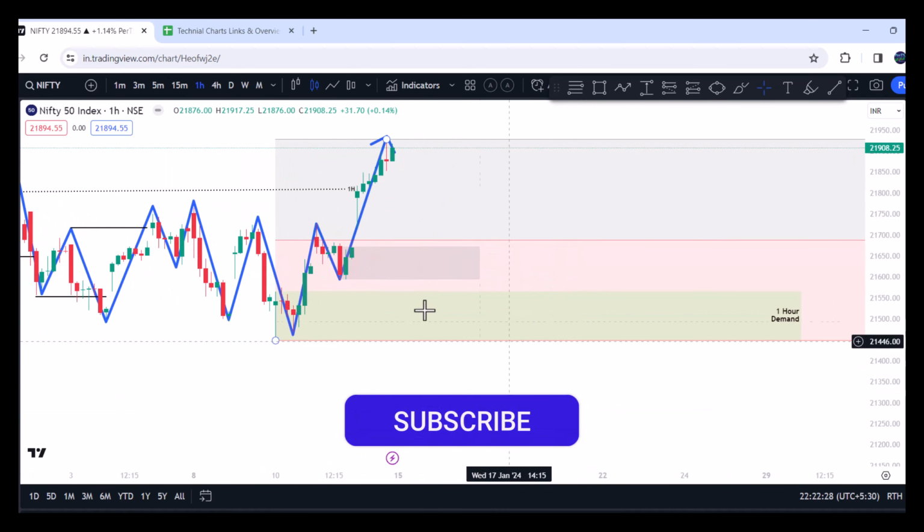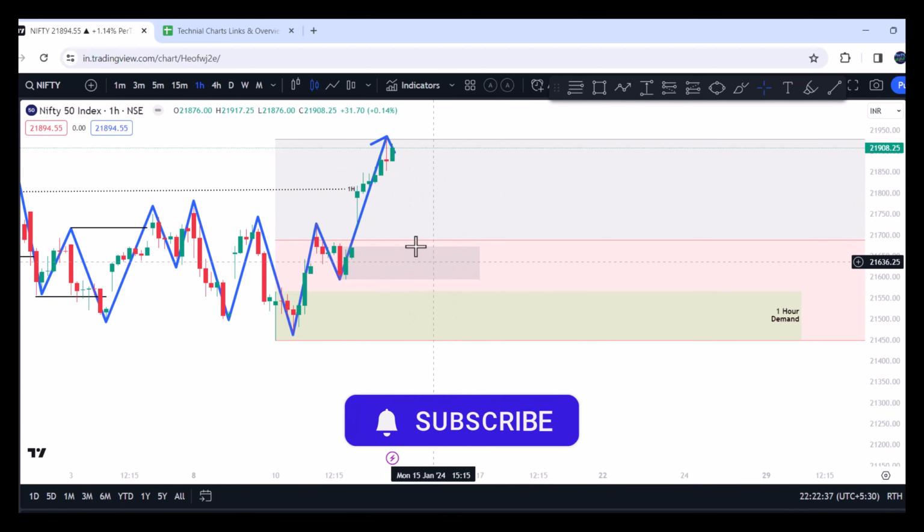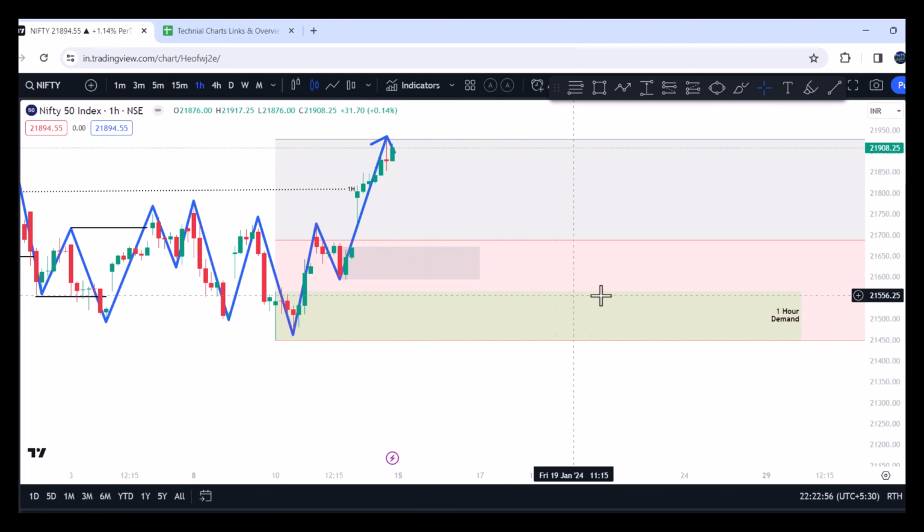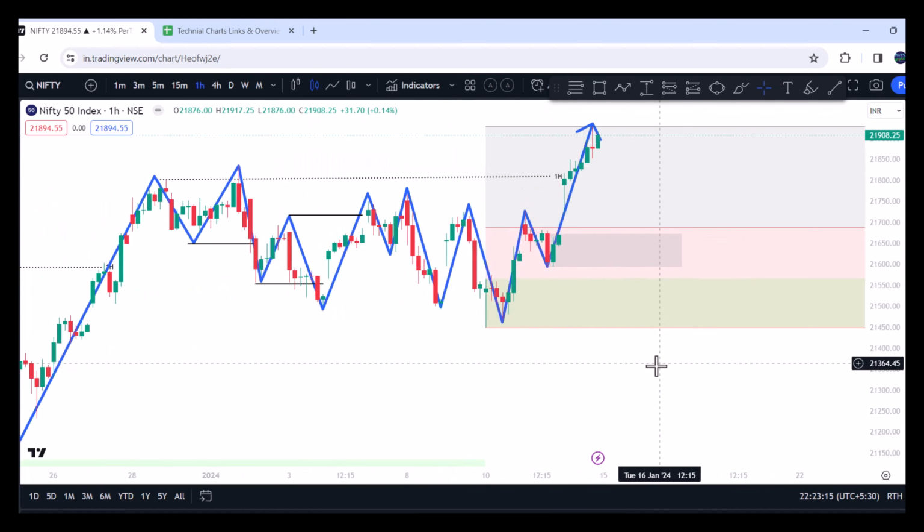So in case if you see any change of character here at this support level, then you can try to go for a long trade, targeting this swing high. But bear in mind that sometimes it can come below this and then take stop loss, because it can come towards the demand zone. So it doesn't mean that all the supports will keep on working. There is a chance that support will break, but unless until this particular demand zone is taken out, we are not bearish. Okay, this is 1 hour time frame.